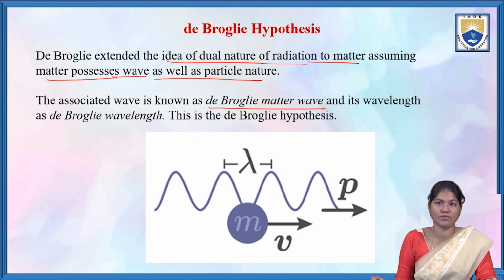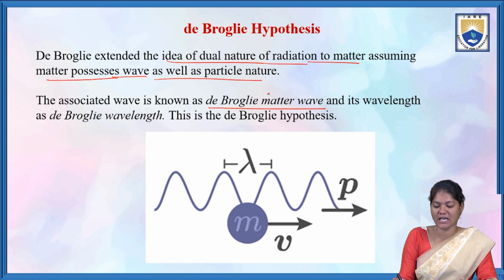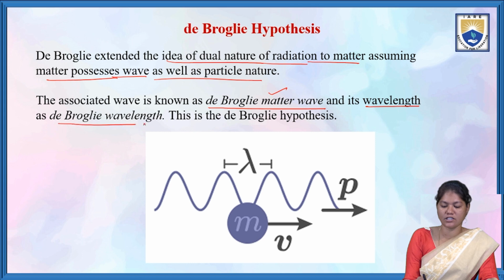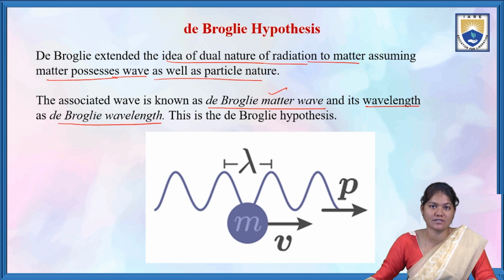So what is the associated wave? A wave is associated with a particle. So the associated wave is known as de-Broglie matter wave and its wavelength as de-Broglie wavelength. So this is the de-Broglie hypothesis.